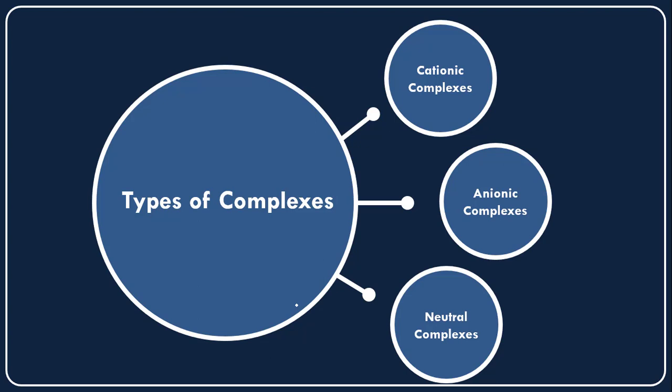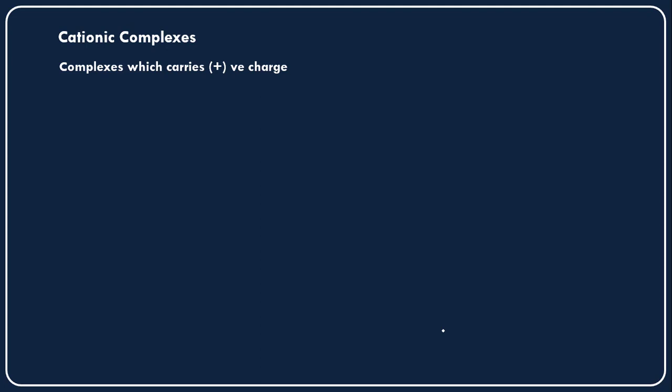And what are the types of complexes? There are three types of complexes. One is cationic complexes, another is anionic complexes, and the third is neutral complexes. So, what are the cationic complexes? The complexes which carry a positive charge, right? Here the central metal cation is also carrying the positive charge, and students should not be confused here. This is a very important point actually. A cationic complex means a complex which carries a positive charge.